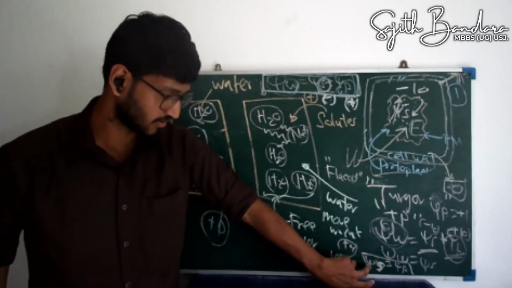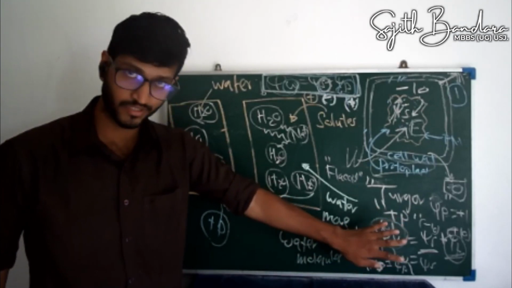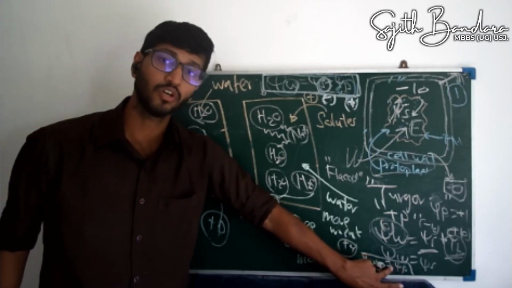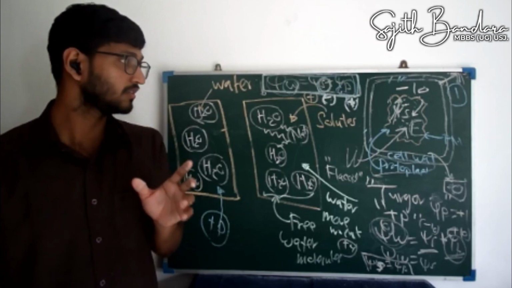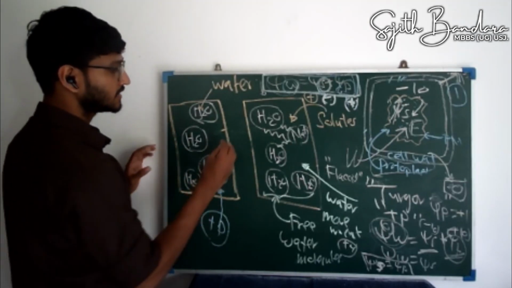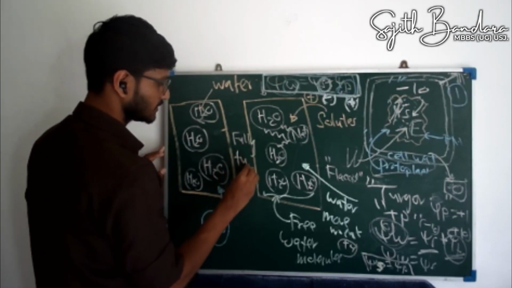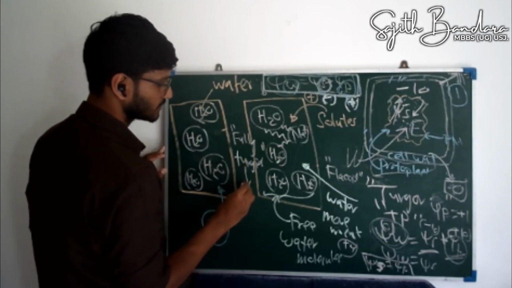In this state where psi w becomes 0 and the solute potential equals the pressure potential, at that time you call this cell a fully turgid cell. Fully turgid cell.